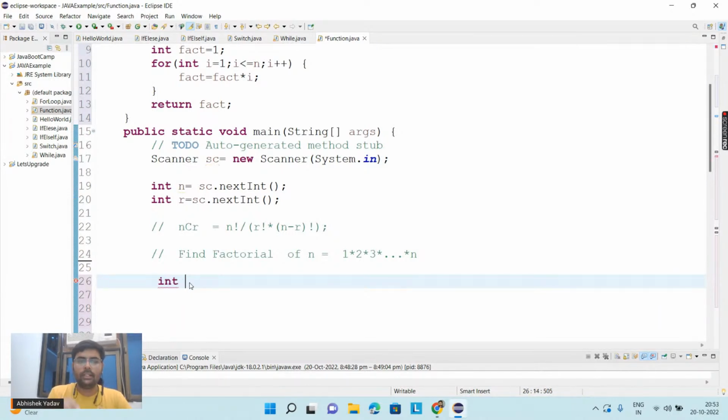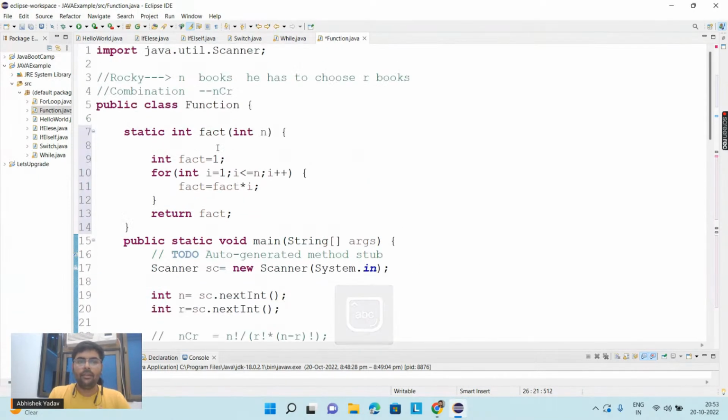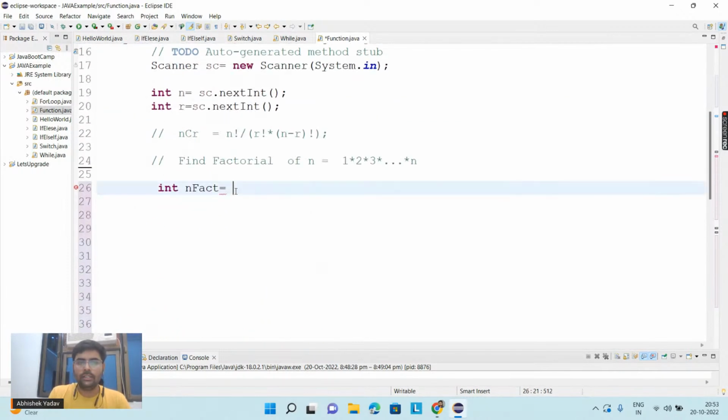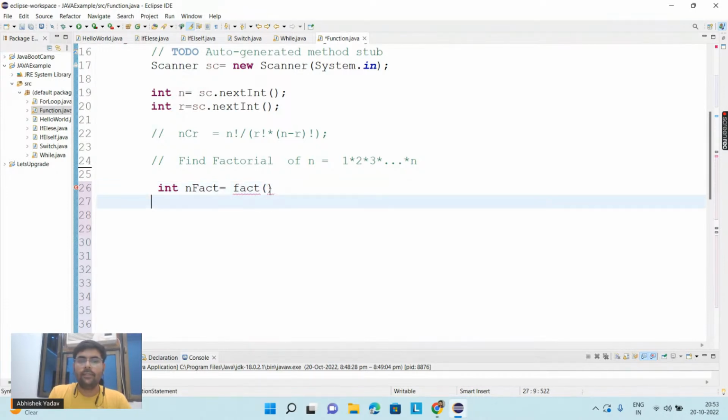In order to store the n factorial, you are creating one variable, n fact, and you are saying, hey, I have one factorial function and this will do the task of calculating the factorial. So I will just call this factorial function, and for which value do I have to calculate factorial? For n. So I will pass the data of n here.